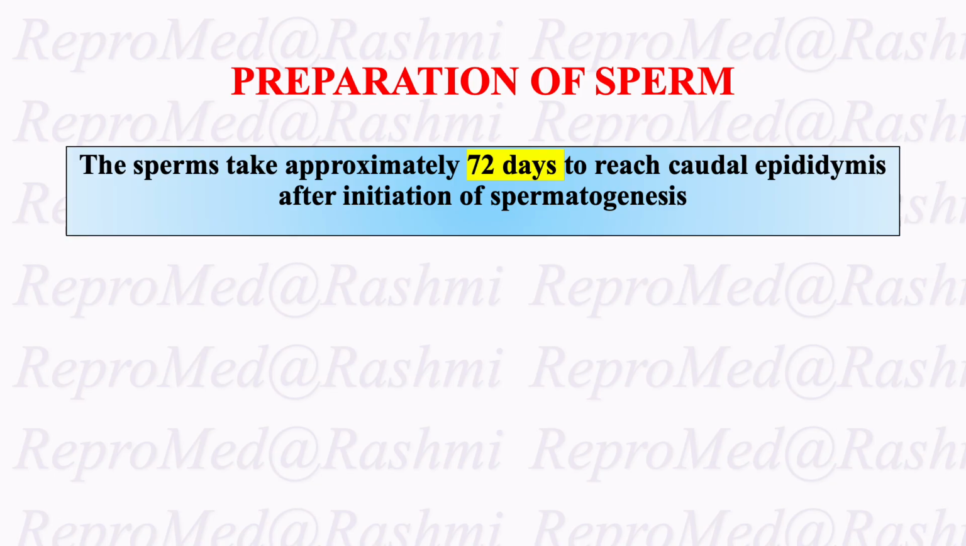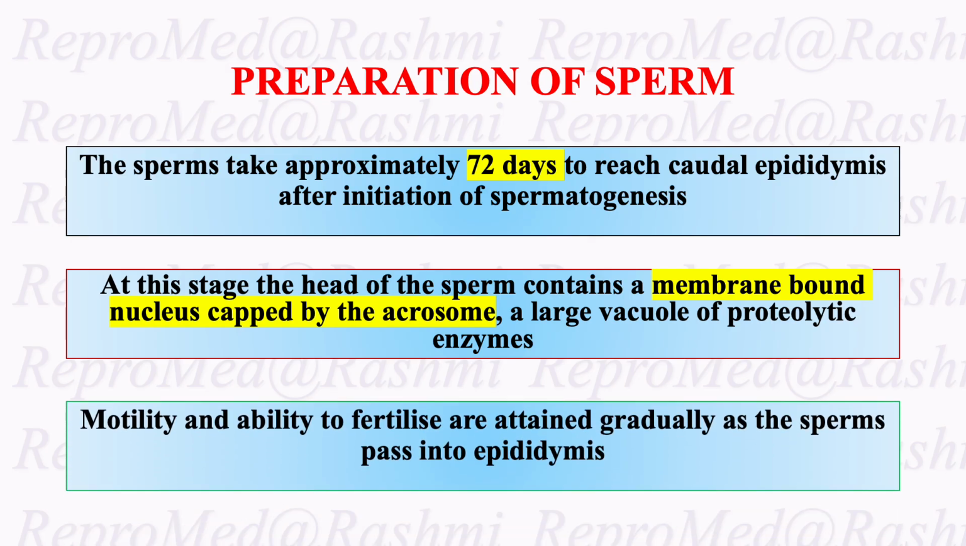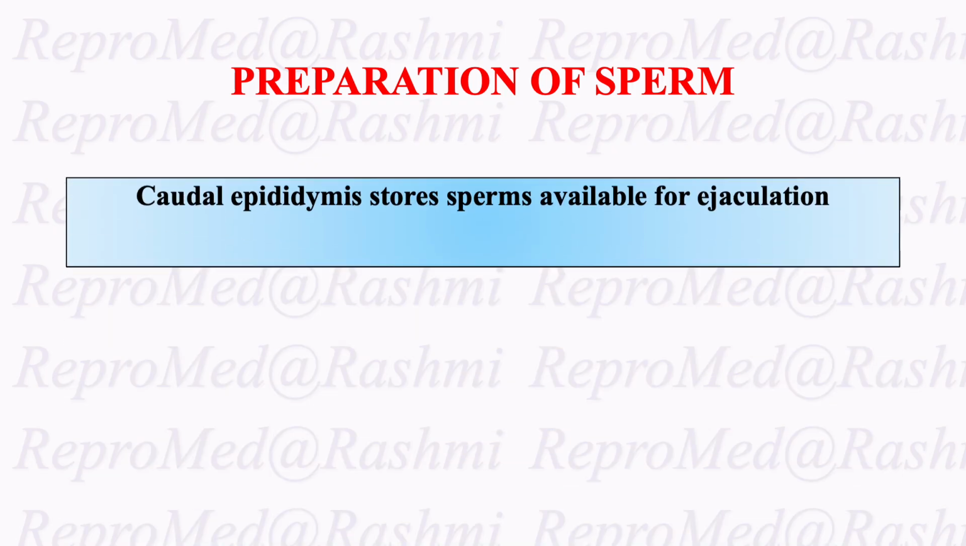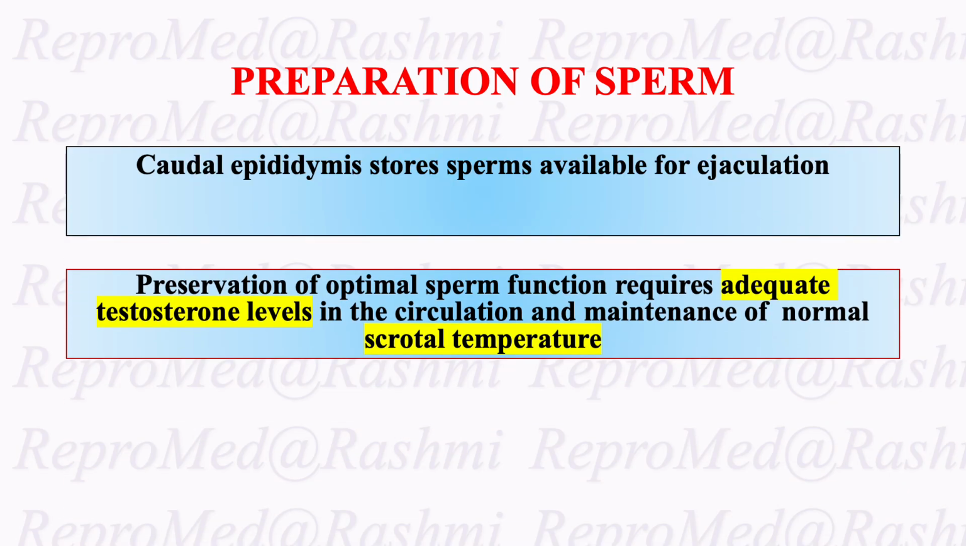Let's talk about the preparation of sperm. The sperm takes approximately 72 days to reach the cauda epididymis after initiation of spermatogenesis. At this stage, the head of the sperm contains a membrane-bound nucleus capped by the acrosome. The acrosome is a large vacuole of proteolytic enzymes. Motility and ability to fertilize are attained gradually as the sperm pass into the epididymis. The cauda epididymis stores the sperm available for ejaculation.